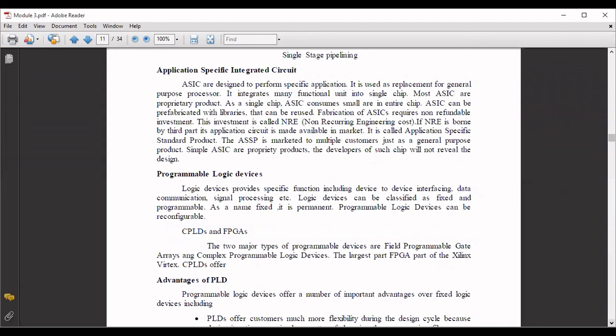How the programmable PLDs are designed: you'll have a matrix with rows and columns, and there will be fuses. When you burn those fuses, you will be able to program it. Programmable logic devices come under CPLDs and FPGAs. FPGA means field programmable gate arrays. CPLD means complex programmable logic devices. These are the two kinds of PLD devices available.